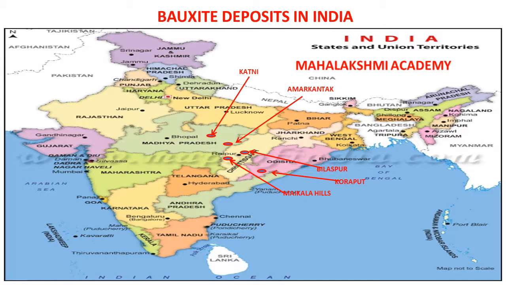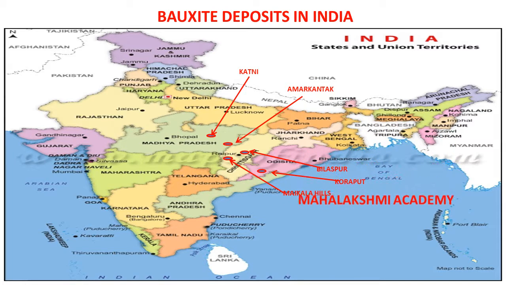So here is the map where you can find all these areas. In Madhya Pradesh, we can see two areas famous for bauxite deposits: one is Katni and another is Amarkantak. Next, in Chhattisgarh, in the adjacent area, we can find two deposits: one in Bilaspur and another in Maikal Hills. Then just opposite Chhattisgarh we have Odisha, where you can find Koraput, which is famous for its bauxite deposits in India.